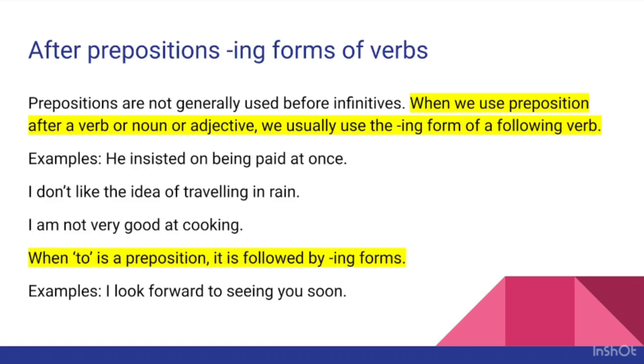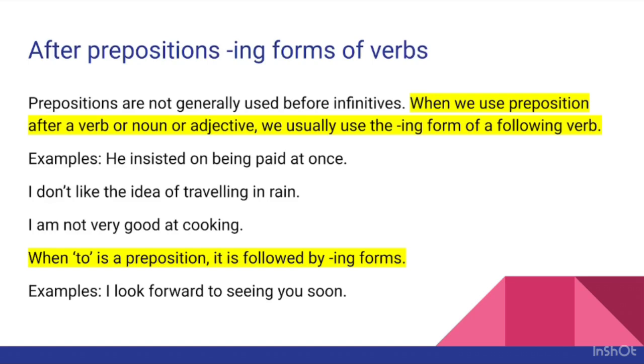Now, remember that when to is a preposition, it is followed by ing forms. For example, I look forward to seeing you soon. So in this sentence, to is a preposition.